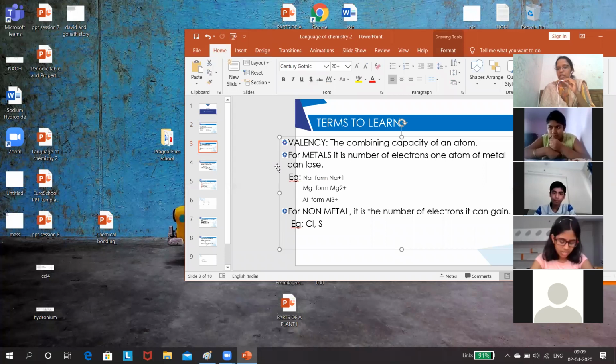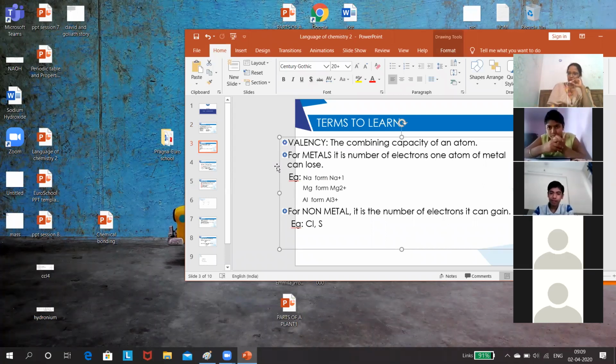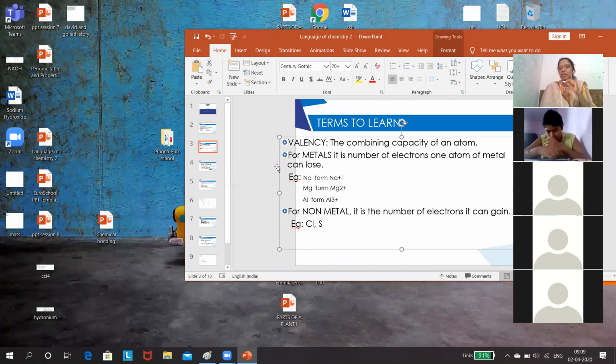Valency is the combining capacity of an atom of an element or a radical with another atom of an element or a radical. When you are writing valency, you have to determine it as the combining capacity of one atom of every element or radical with another atom of an element or a radical.